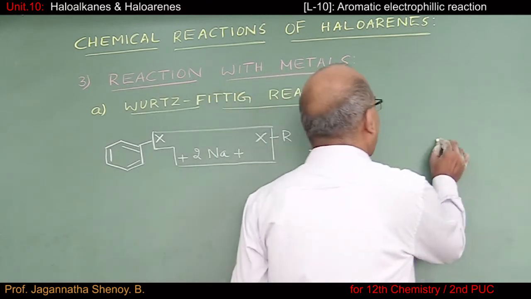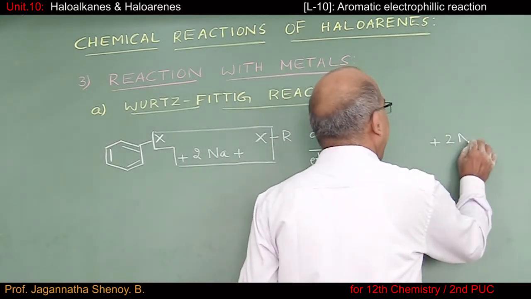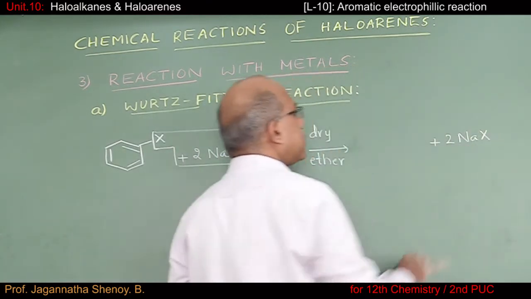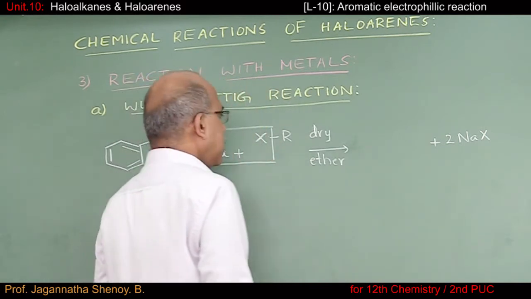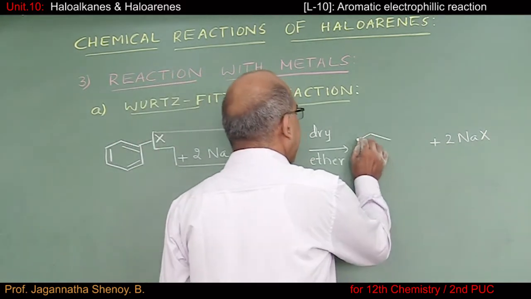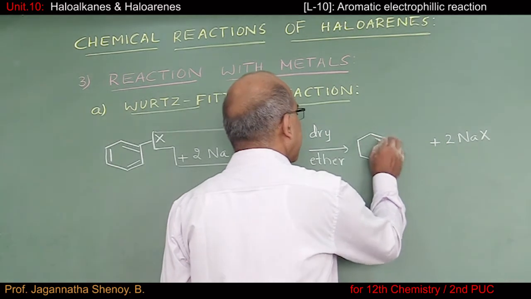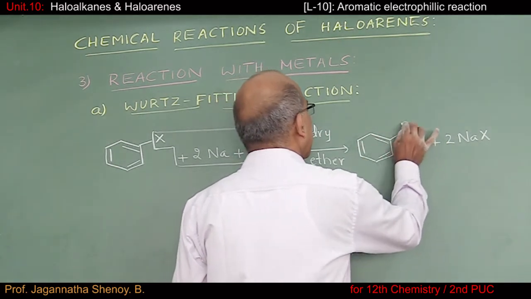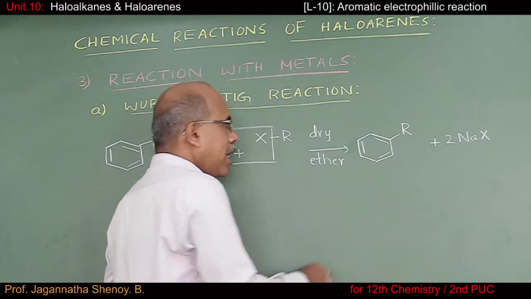2 molecules of sodium halide are removed, and the major product obtained is alkyl arene.